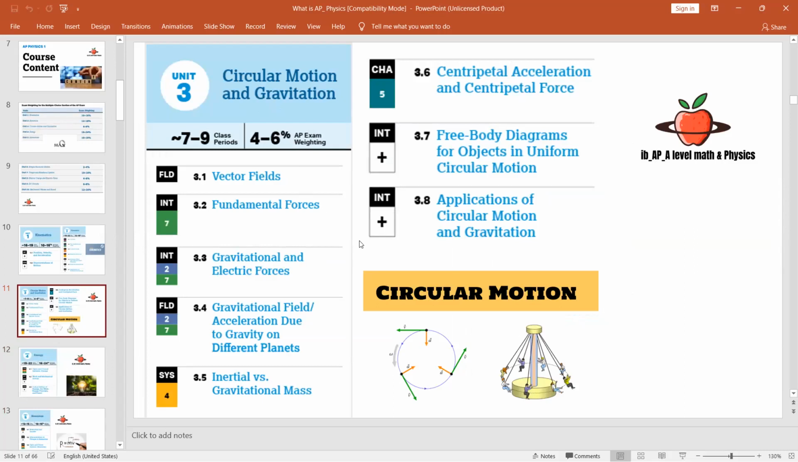Now, if you come to circular motion and gravitation, this looks quite long. It has different parts like vector fields, fundamental forces, gravitational and electric forces, gravitational field, inertial versus gravitational mass, centripetal acceleration, free body diagrams, and applications of circular motion and gravitation.